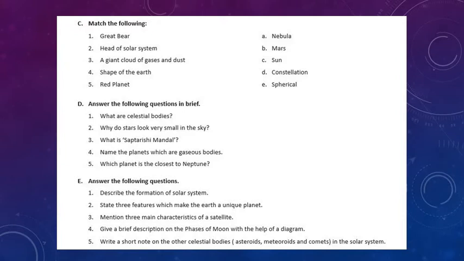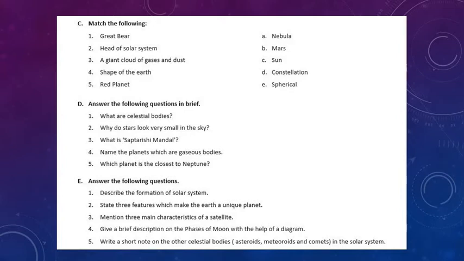Next, what is Saptarishi Mandal? Question number 3 is, what is Saptarishi Mandal? Write down the answer. Ursa Major, also called the Great Bear, is a constellation of several stars. Full stop.